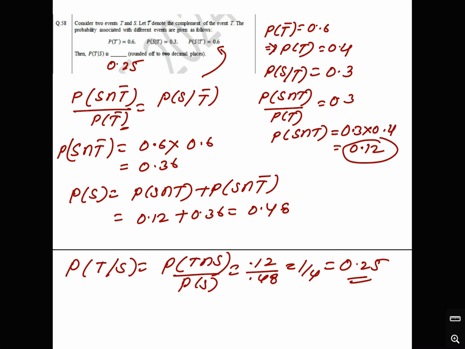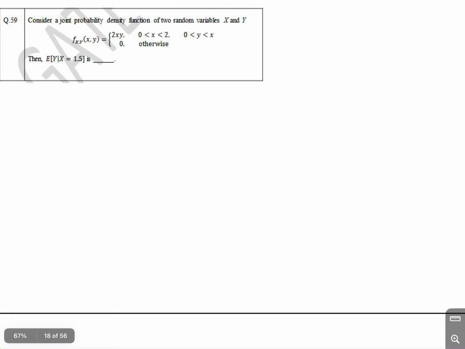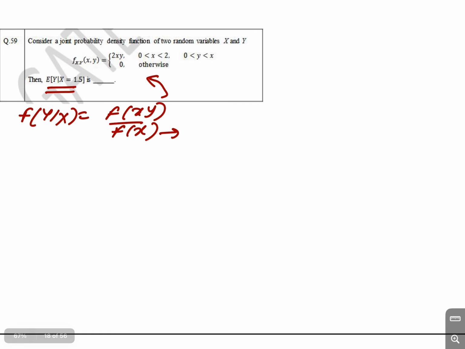Now this is question number 59, and again this is asking about the expectation of y given x. First, for this you have to find f of y given x, which is equal to f of xy upon f of x. Here f of xy is given and we have to find f of x. So I am telling about the rule.